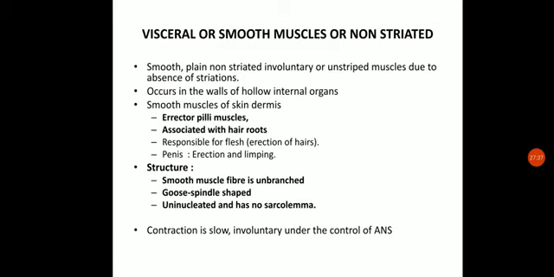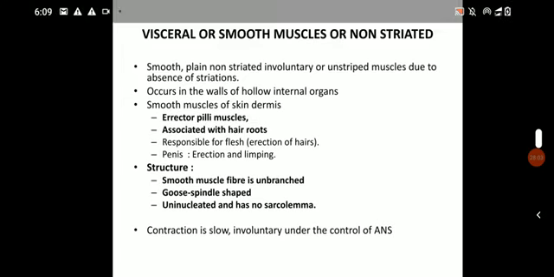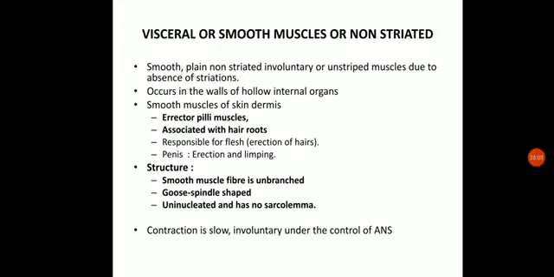Okay, now these smooth muscles may be found in the skin dermis as well, and over there the smooth muscles of the skin dermis are called erector pili muscles. So write it down. The smooth muscles which are found on the skin dermis are called erector pili muscles. Okay. Now these are associated with the hair roots and are responsible for flesh.